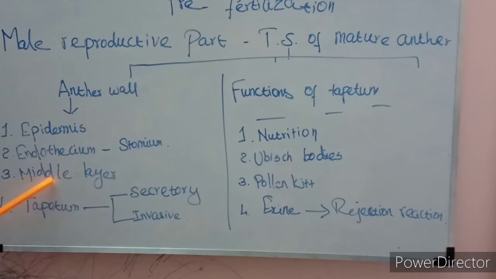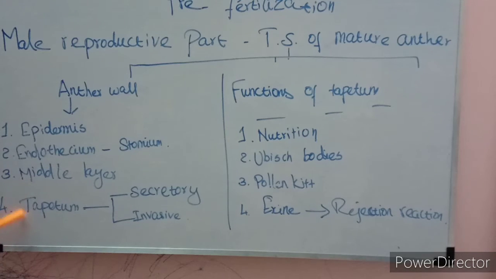Then the middle layer, 2 or 3 layers next to the endothecium, is called the middle layer. That is generally ephemeral. Ephemeral in the sense that it is used only for a limited period of time. So in a very mature anther these middle layers will be disintegrated. Then the tapetum is a very important innermost layer of the anther wall. The maximum development of the tetrad stage is attained here. Microsporogenesis will happen here. The tapetum has a dual origin. From where were the tapetal cells formed? Dual origin.